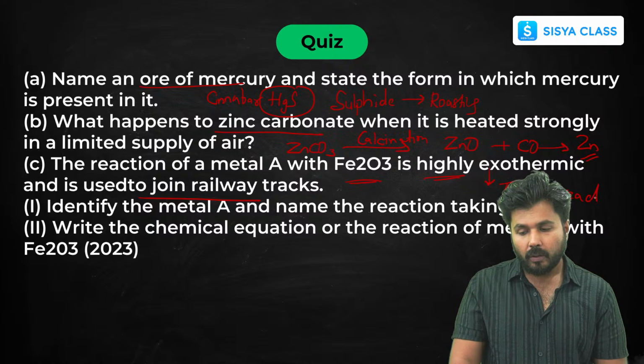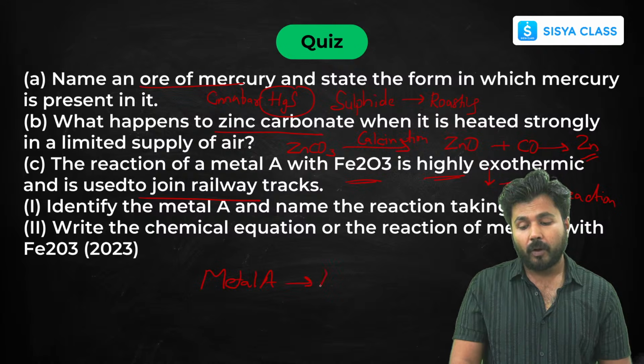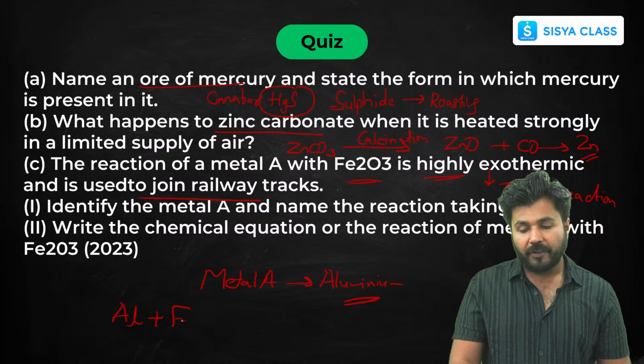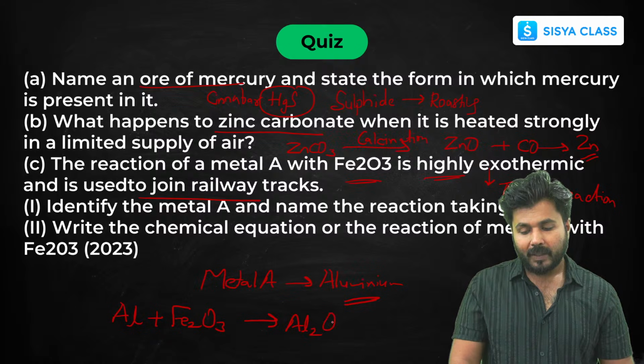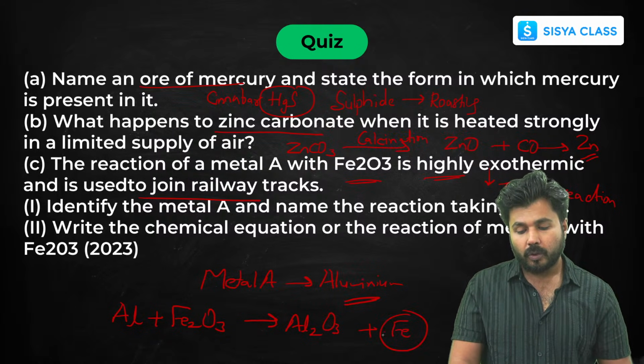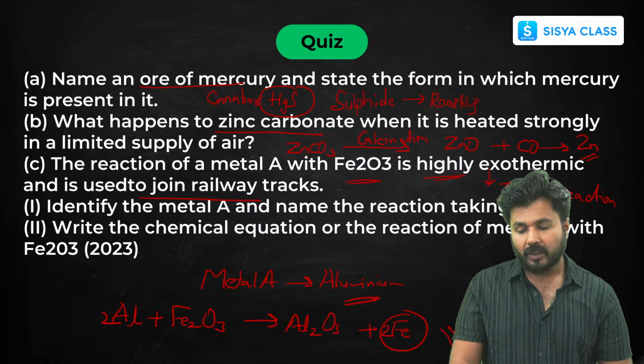Now, what is this metal A? This metal A is nothing but your aluminium, as we have already seen the thermite reaction, which is used to join these railway tracks. Chemical reaction: aluminium reacts with Fe2O3 to form Al2O3 and iron. Molten iron is released, which is used to join railway tracks. This is your thermite reaction.